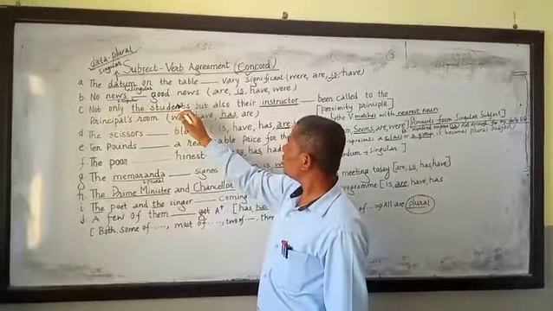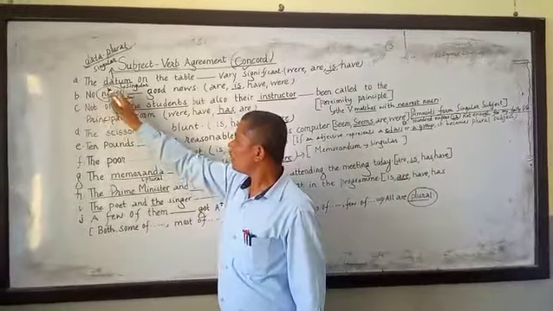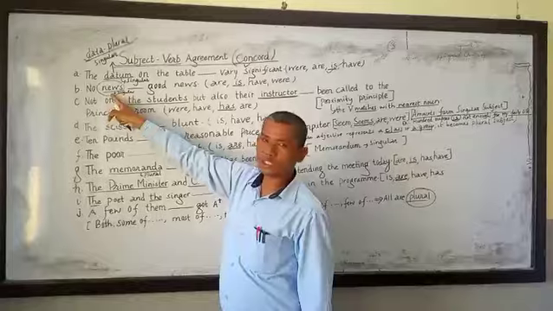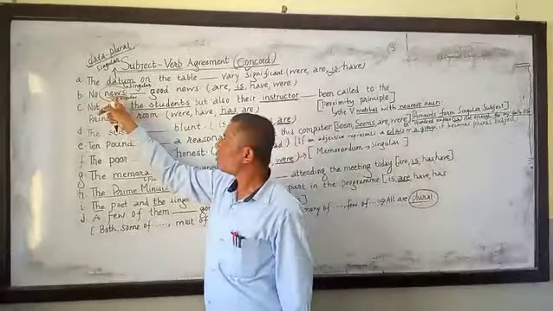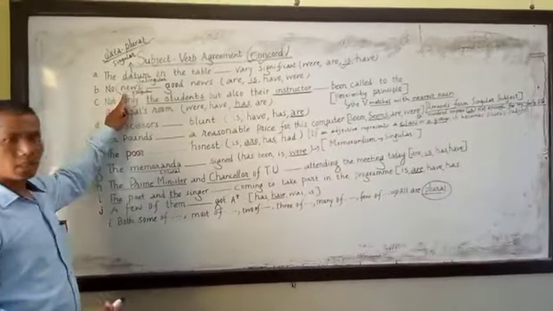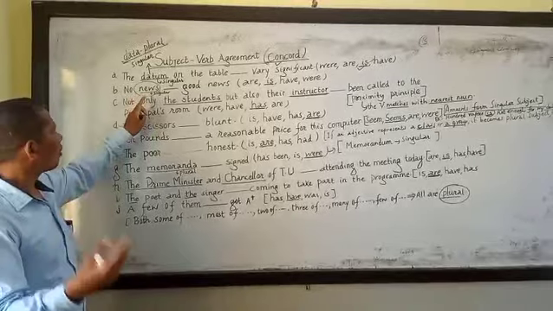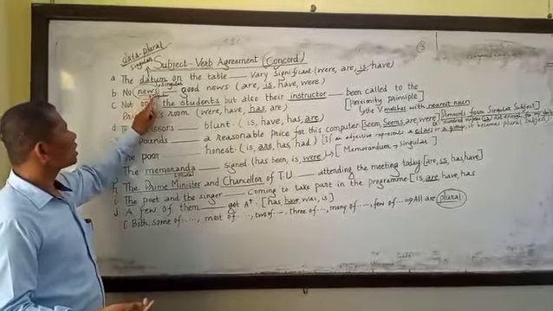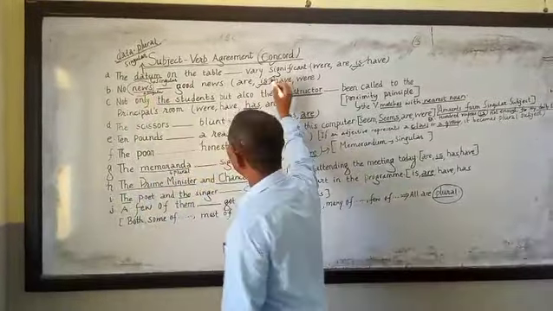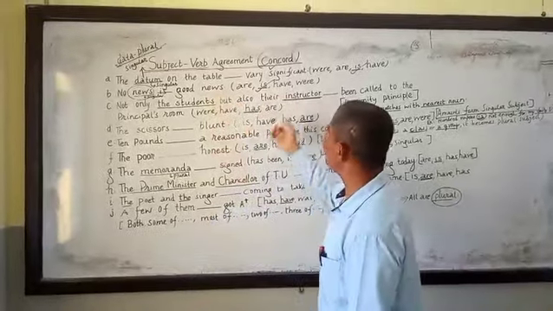No news good news. News superficially looks plural, but actually it is a singular subject, because when we say mathematics, economics, linguistics, such kinds of subjects come under the singular subject. That's why it takes is. So, no news is good news.